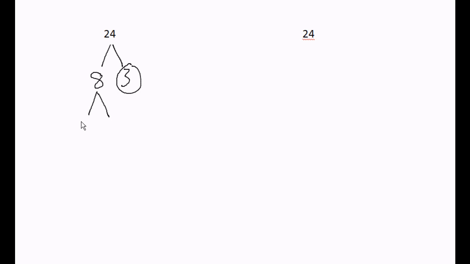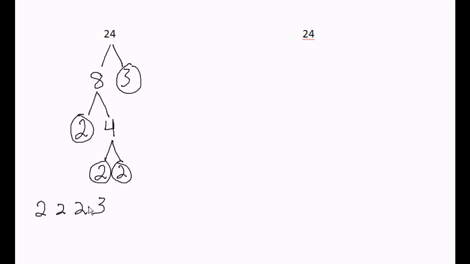Two numbers that multiply together. 8 is 2 times 4. 2 is prime. 4 is not prime. So I branch 4. 4 is 2 times 2. Circle all the prime numbers and we're done. The prime factorization for 24 is 2, 2, 2, and 3. All the circled numbers, 2, 2, 2, and 3, all multiplied together.